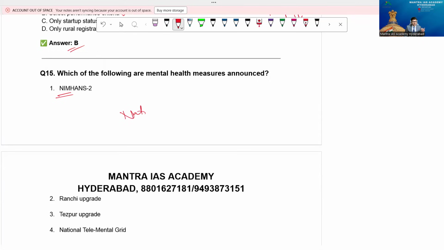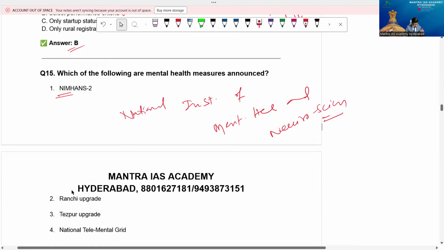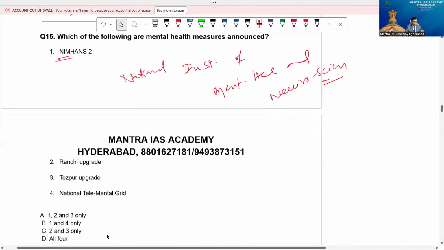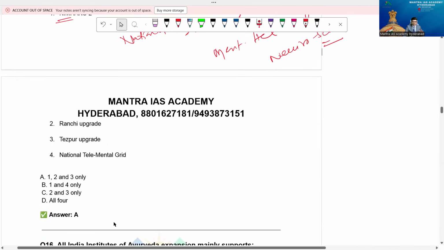If you know the expansion of NIMHANS, National Institute of Mental Health and Neurosciences, you will definitely get the answer. The mental health institute at Ranchi exists, and Tezpur is to be upgraded as regional apex institutions. So you understood the fourth point is not mentioned. 1, 2, 3 mentioned, so option is A.